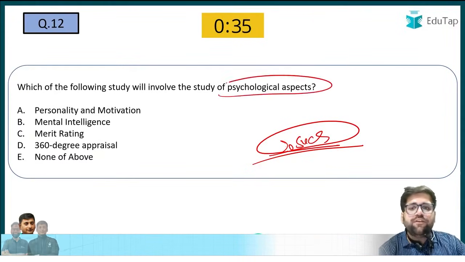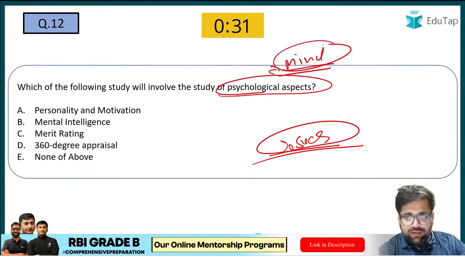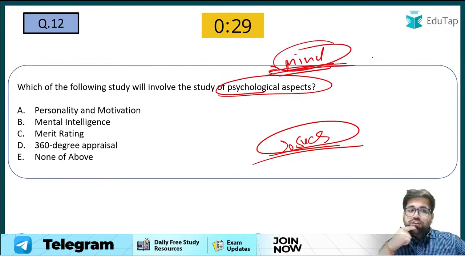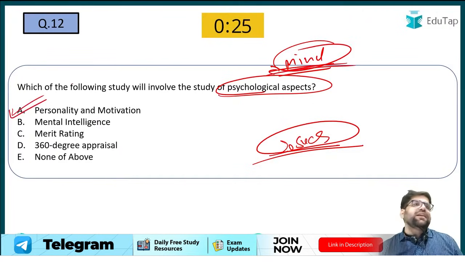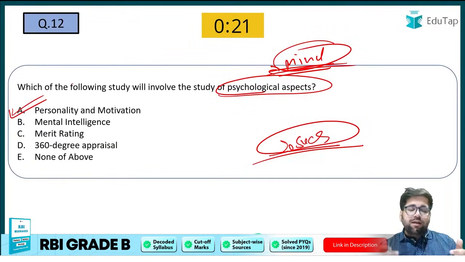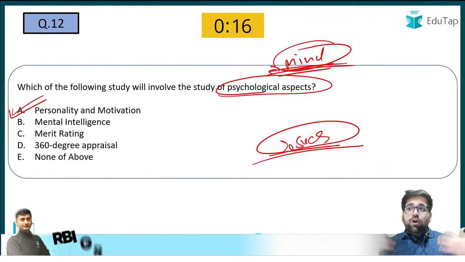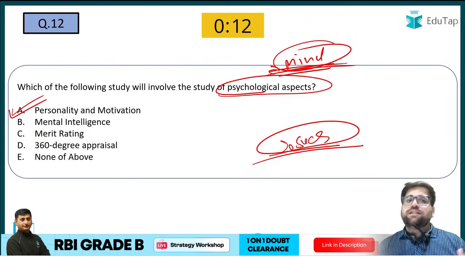What is the literal meaning of psychological aspect? It means something related to your mind. So yes, the correct answer will be personality and motivation, my friends. Under personality, we have just seen how Johari windows work. Johari window is also a cognitive, psychological process, because you have to think from your perspective and think from the other side as well.